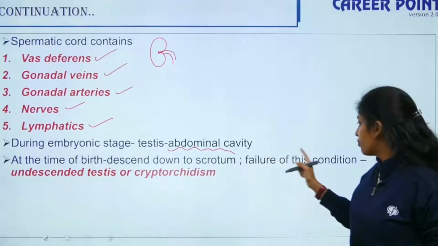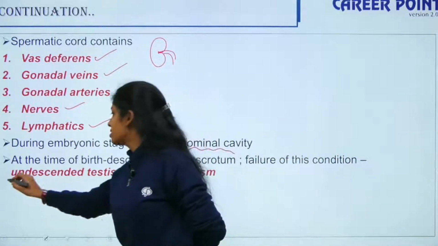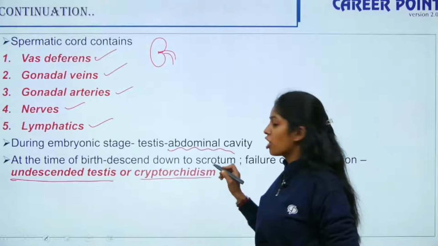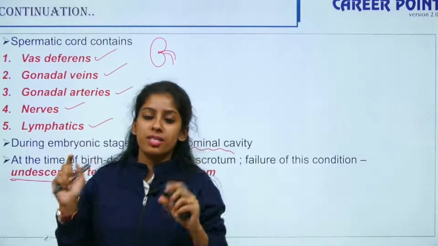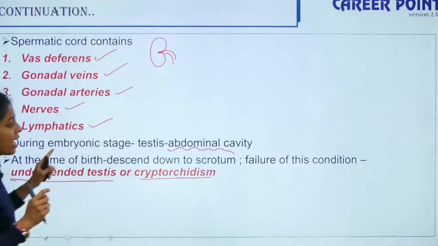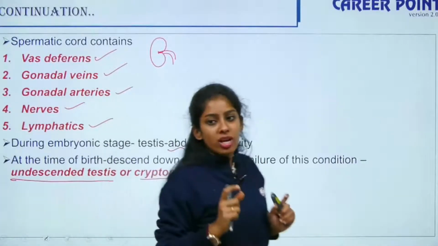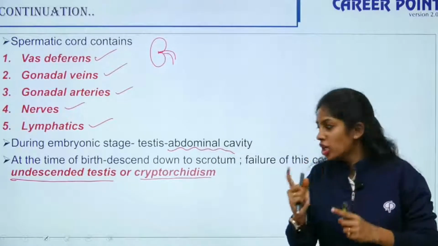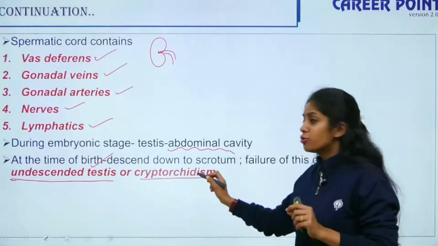Failure of the testis to descend is known as undescended testis or cryptorchidism.